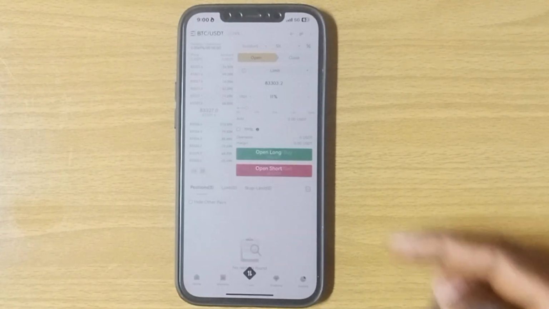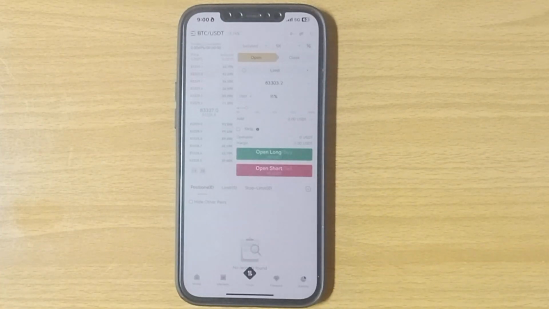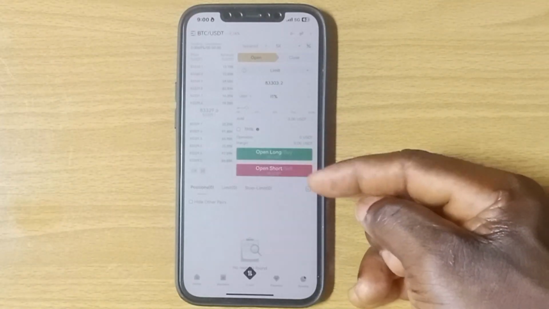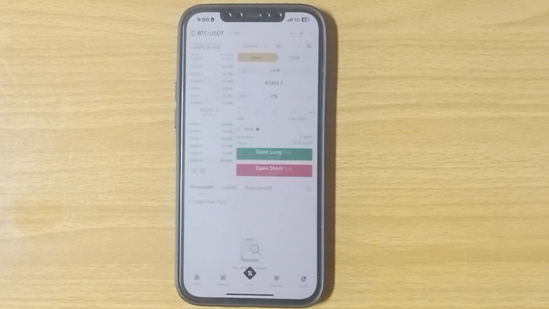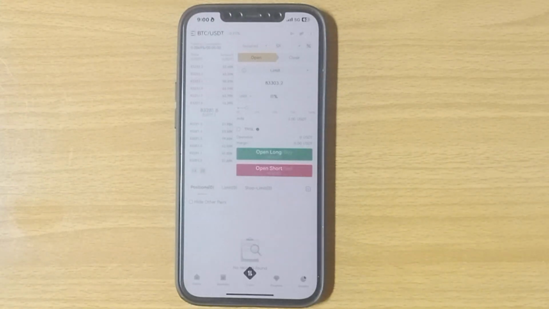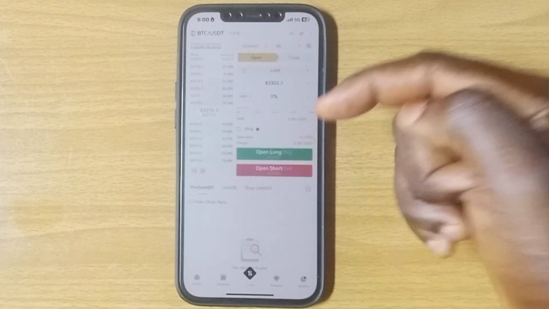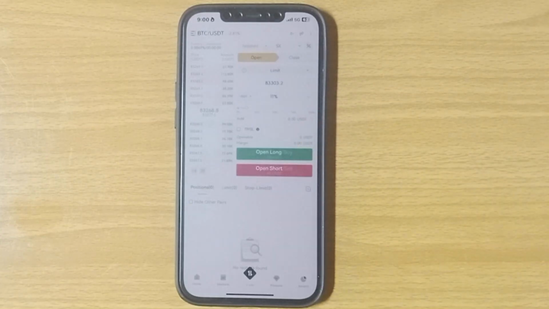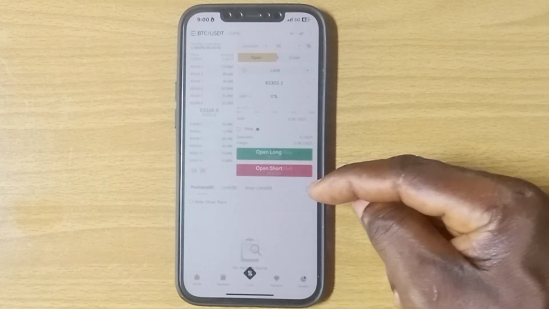Now let me talk about long and short. In cryptocurrency, these two words are common, long and short, and they always come with green color and red color. The green color tells you that the price of any token is rising. If you predict that the price of BTC will keep increasing, you tap on open long, and if you predict that the price will keep falling, you tap on open short.